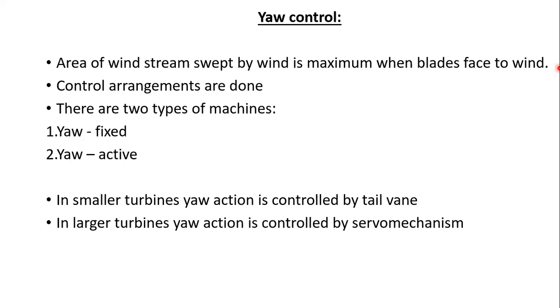Coming to the large machines, the yaw control is by a servo mechanism operated by a wind direction sensor. This controls the yaw motor that keeps the turbine properly